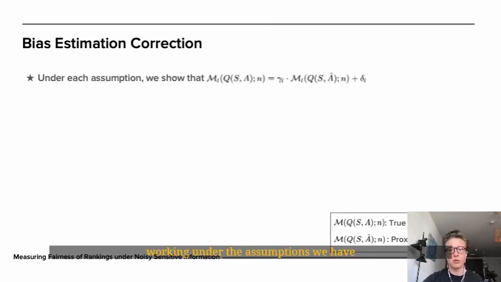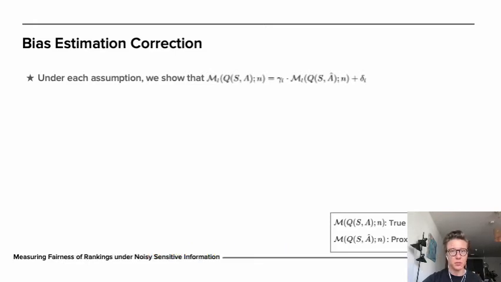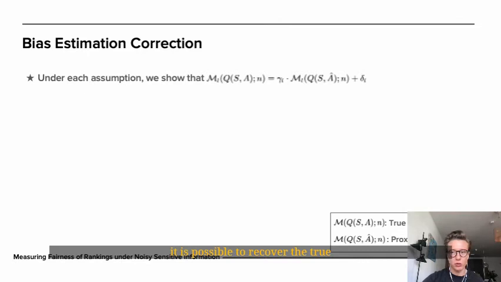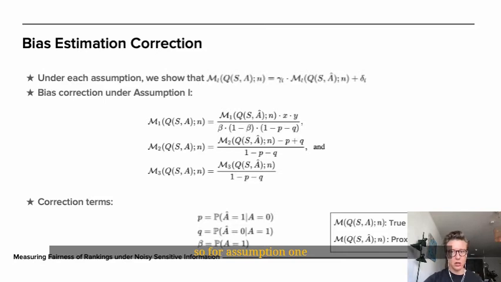Working under the assumptions we have defined, we can show that there is a linear relationship between the true and proxy measurements. In other words, it is possible to recover the true measurement having access only to the proxy one. For assumption 1, we can derive the exact relationship using the group conditional error rates, which are P and Q, as well as the fraction of individuals with the binary sensitive attribute equal to 1, which is beta. The algebra unfortunately becomes a little bit convoluted here, so I invite the audience to take a look at the paper for the detailed derivation of this formula.